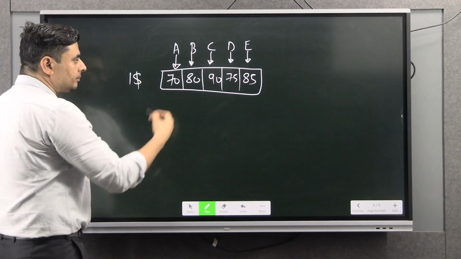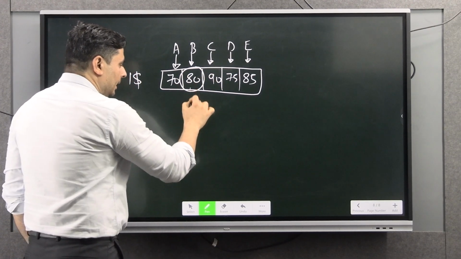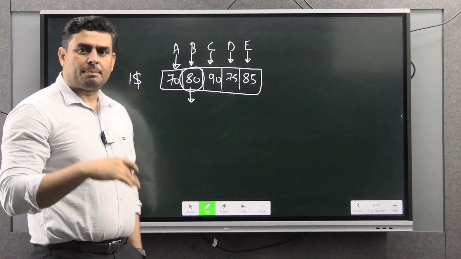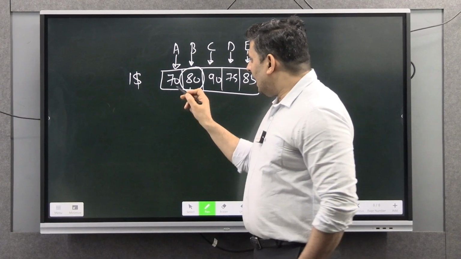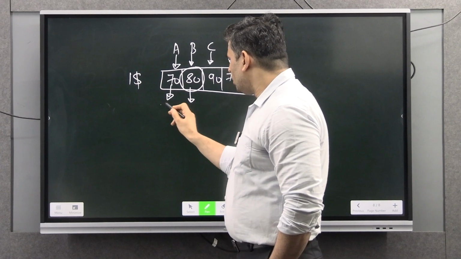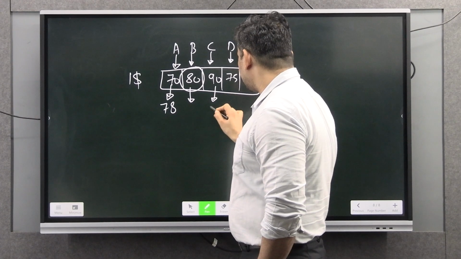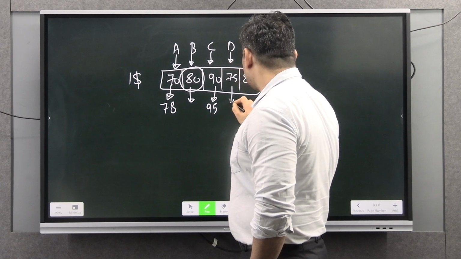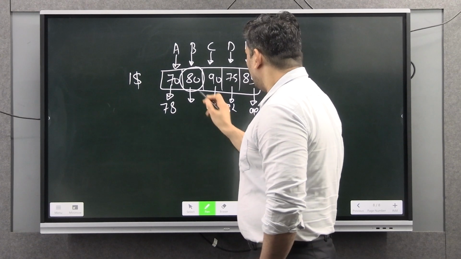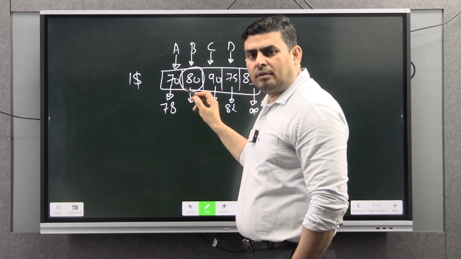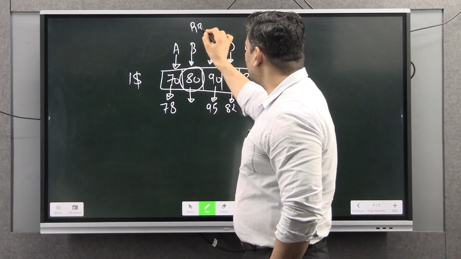Now what happened? Suppose that this country, B, their currency is depreciating and other countries' currency is also depreciating. Other countries' currency depreciated to 78 rupees. Fine. This depreciated to 95 rupees. This depreciated to 82 rupees. This depreciated to 90 rupees. But when this currency was about to depreciate, fine, their central bank intervened.